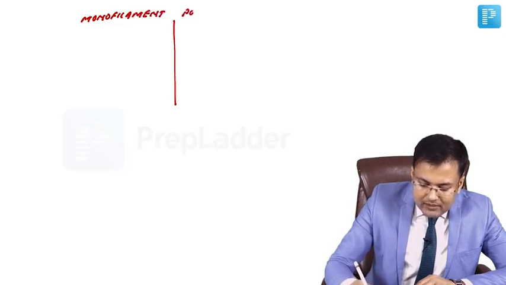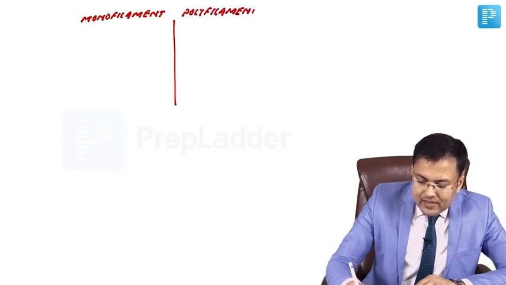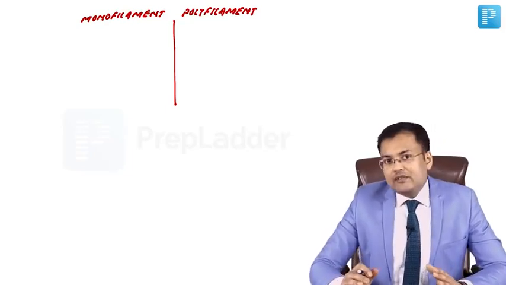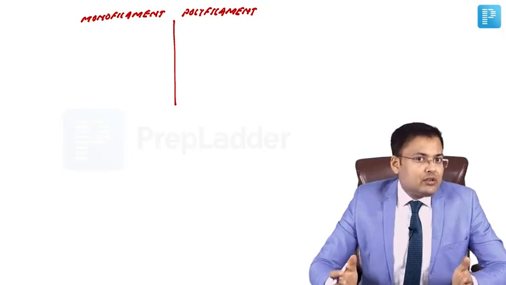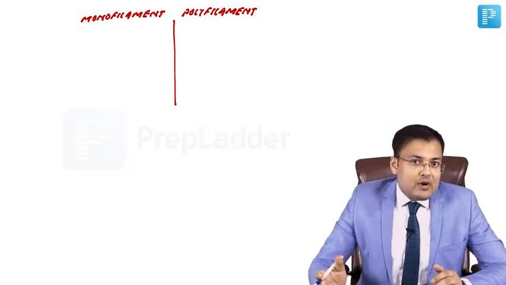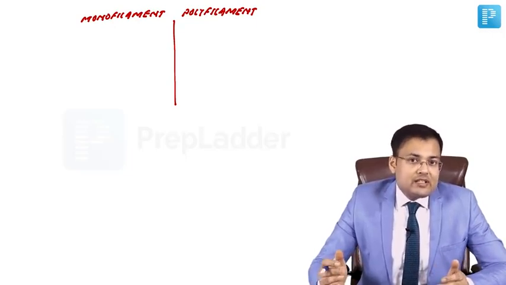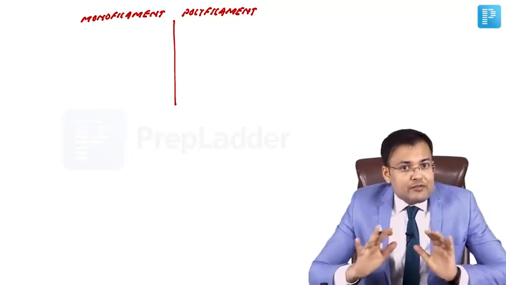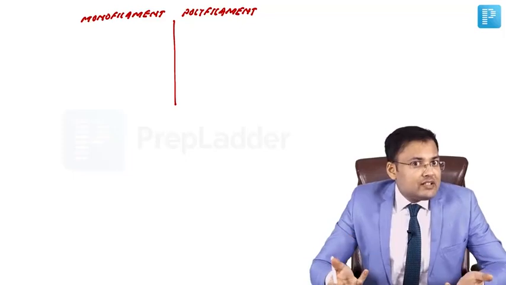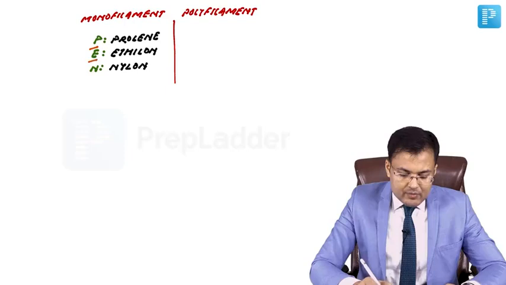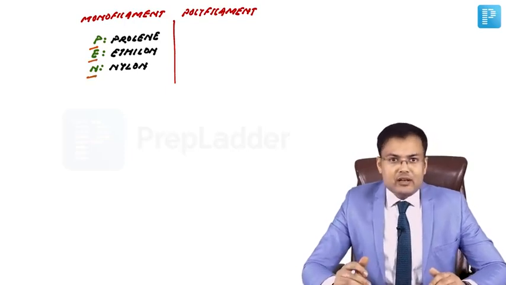So the further division is monofilament and polyfilament. Clear? Advantage of monofilament suture is decreased risk of infection, but the disadvantage is that the knots are less stable, so we have to take 6 to 8 knots. Advantage of polyfilament is that knots are stable, so generally 3 to 4 knots are required, but the disadvantage is the presence of crevices between the strands, so there is increased risk of infection. What are the examples? Monofilament can be remembered by the same mnemonic PEN: proline, ethylon, nylon.